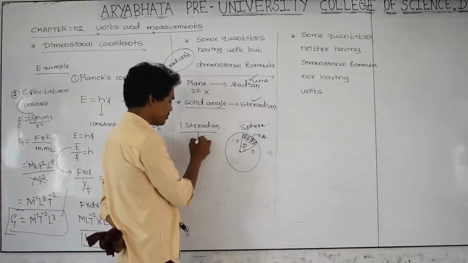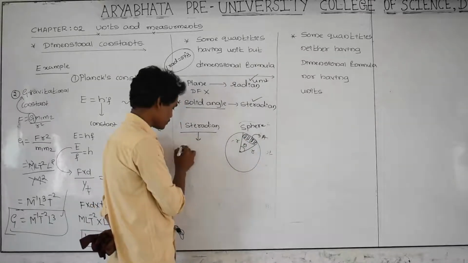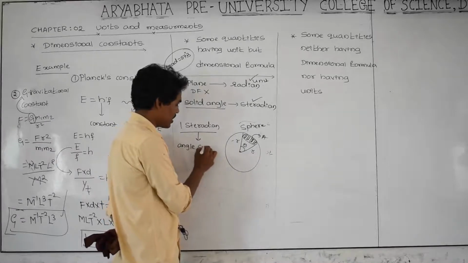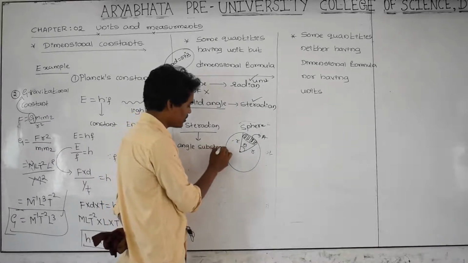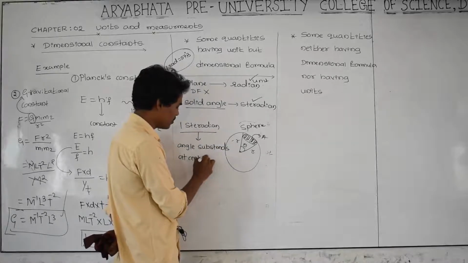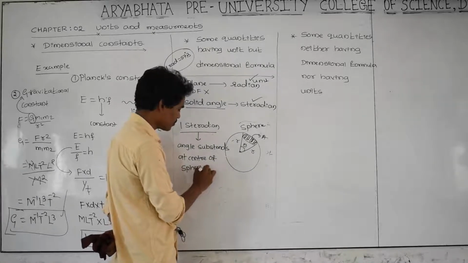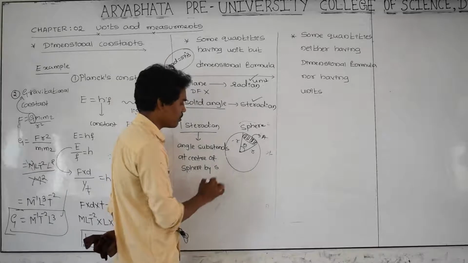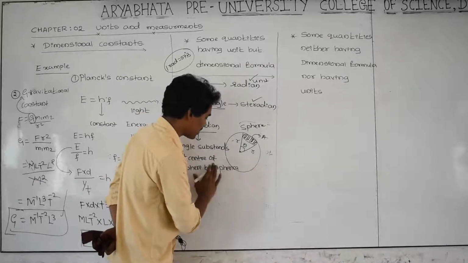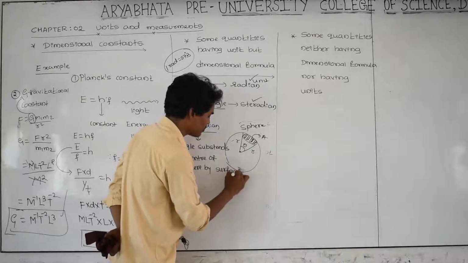What is 1 steradian? It is the angle subtended at the center of the sphere by a surface area.